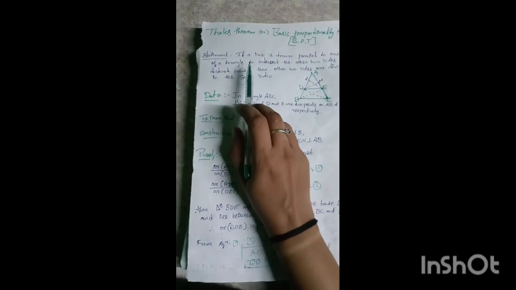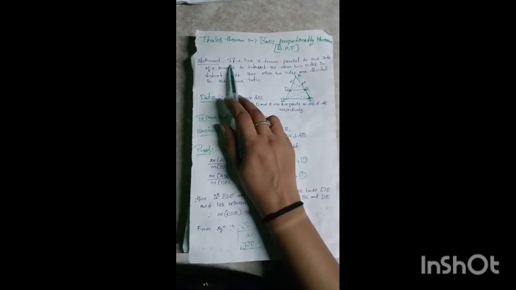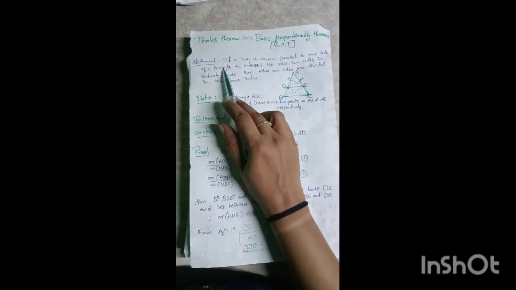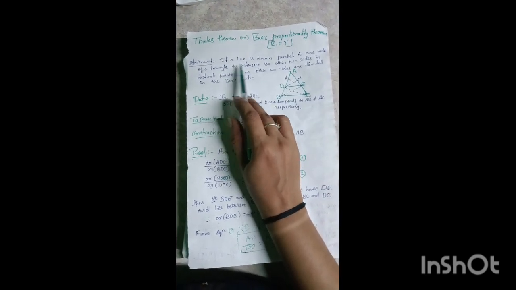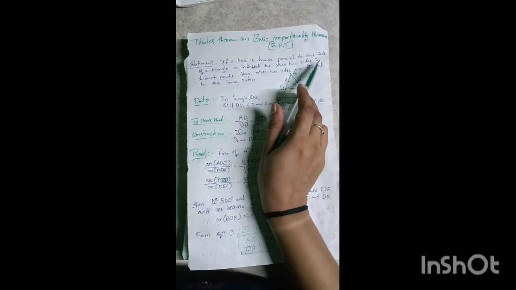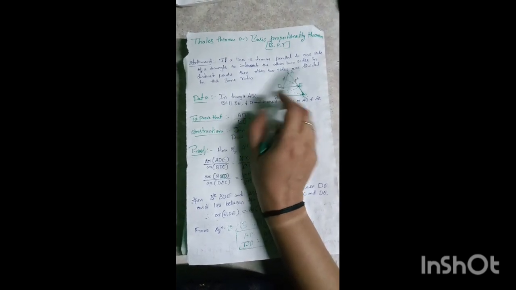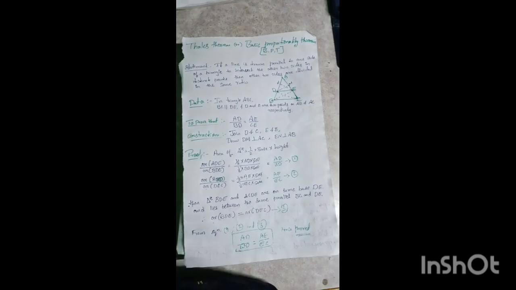So next we will move on to the Thales theorem. Firstly we see the statement of the Thales theorem. If a line is drawn parallel to one side of a triangle to intersect the other two sides at distinct points, then the other two sides are divided in the same ratio.